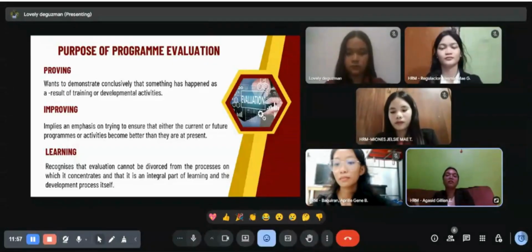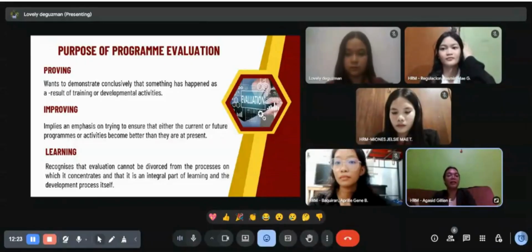And we also have the learning. This is the evaluation part of the learning process since it allows both the trainers and participants to reflect on the progress. Plus, we have the controlling. It is about checking if the training is being delivered properly and it meets the required standards. But controlling goes deeper than that. It provides critical insights across several key areas of our operation, helping us make better decisions.